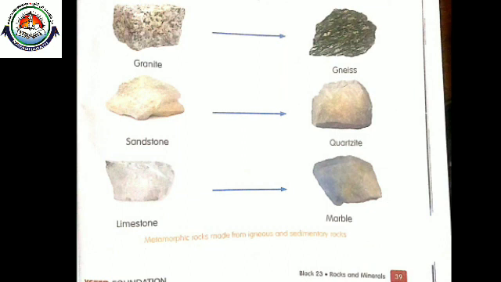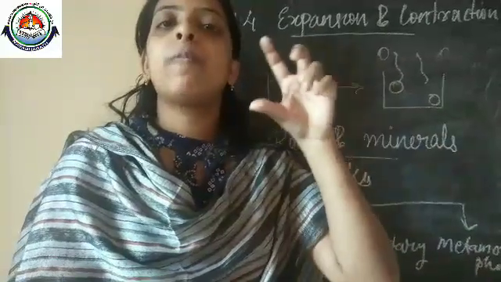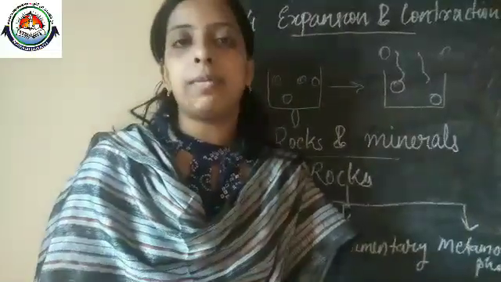Then sandstone, which is a sedimentary rock, under high temperature and pressure undergoes deformation and becomes quartzite. Limestone also converts to marble under certain conditions of pressure and temperature.